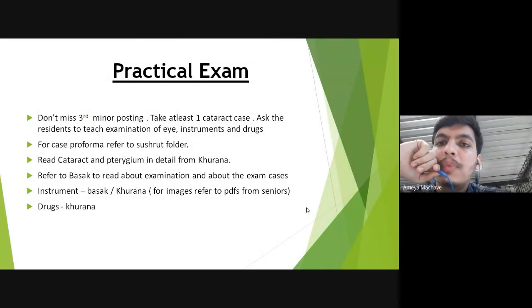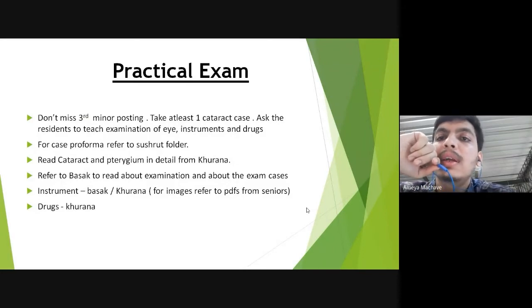We'll share it with you. And as I said, there are only two cases for exams, either cataract or pterygium. In 90% of cases, only cataract would be given. So read those two cases thoroughly from Purana. Even for theory, cataract is a very important topic. Even for your cases, the practical exam, cataract is an important topic.